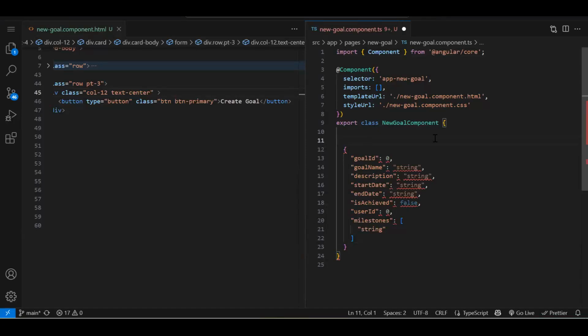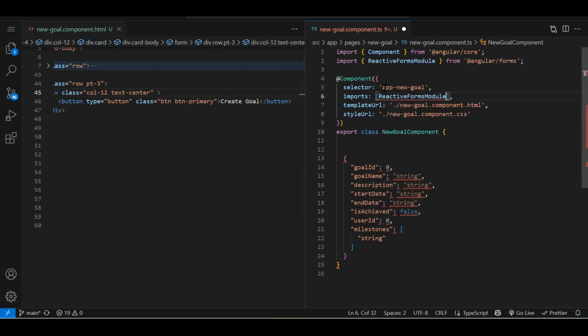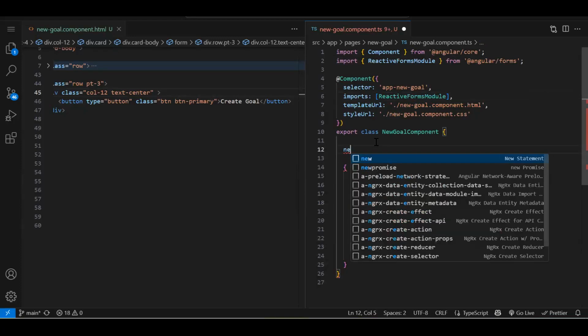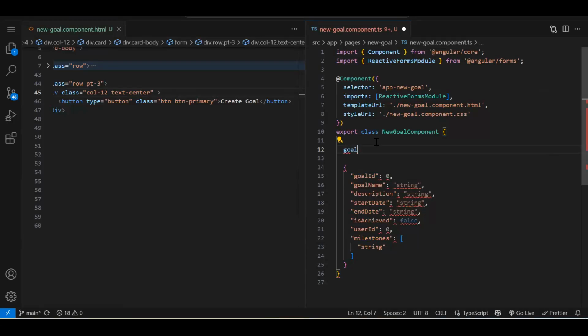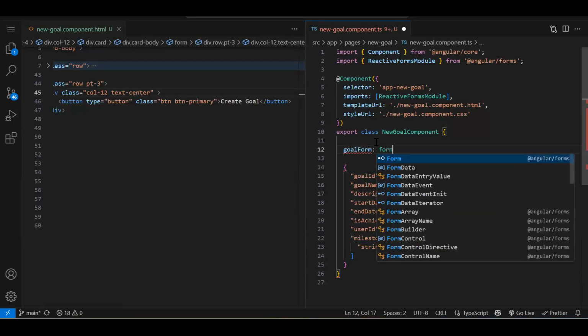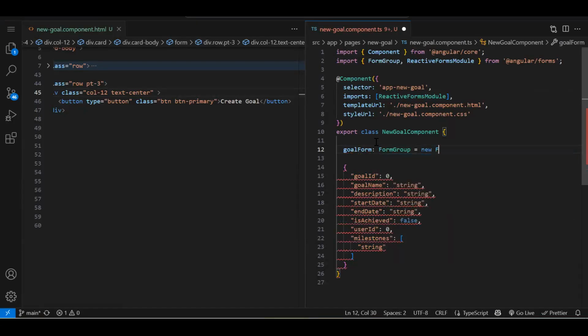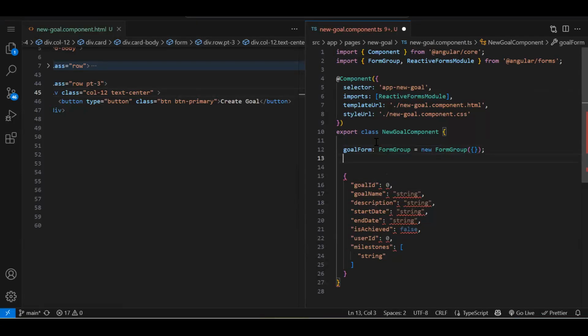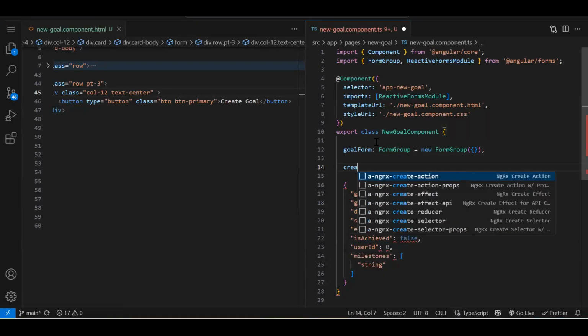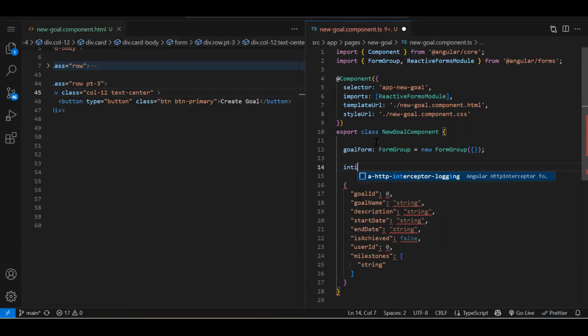Now we have to create a reactive form. Whenever we have to use the reactive form, the first thing we have to do is import ReactiveFormsModule. Fine. Then over here, let's say goalForm, colon, data type will be FormGroup, is equal to new FormGroup, round bracket, and inside that curly bracket. Just an initialization. I have just created a form, goalForm. Then we need another method to initialize the form.